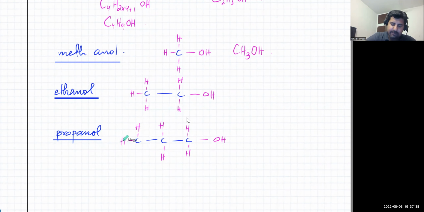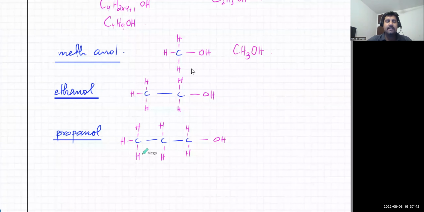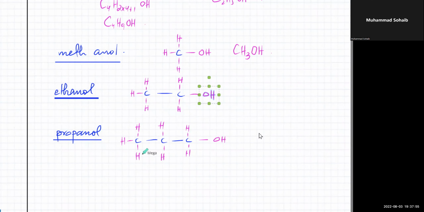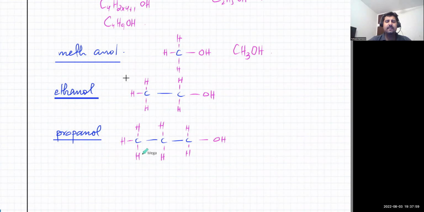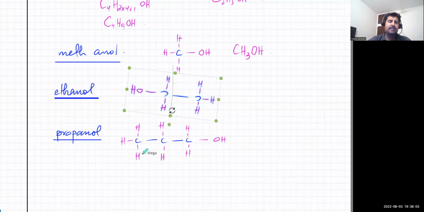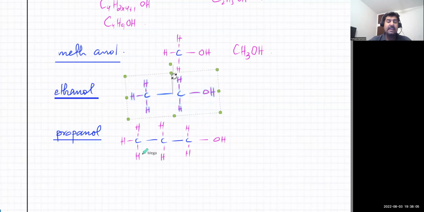अच्छा, इन दोनों में मुझे बताओ, can ethanol have another version? Is there another place where I can put the OH group instead of on this one? Will it make a difference if I put it on the other carbon atom? No, good. It won't, because it's going to be the same thing. You just take this molecule and just flip it around. So the OH is on the other carbon atom, so it doesn't make a difference. It's exactly the same molecule.